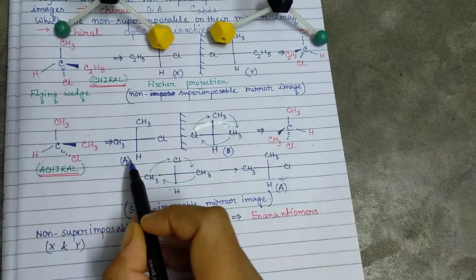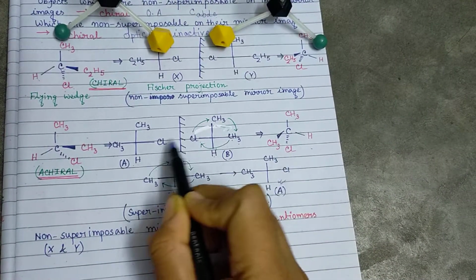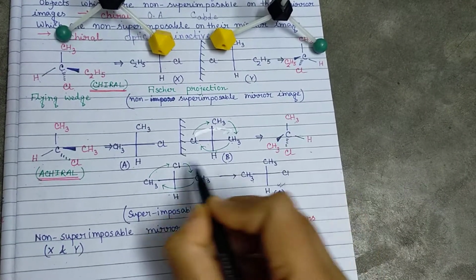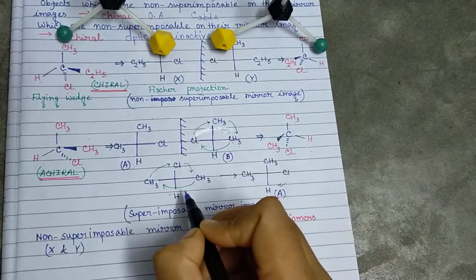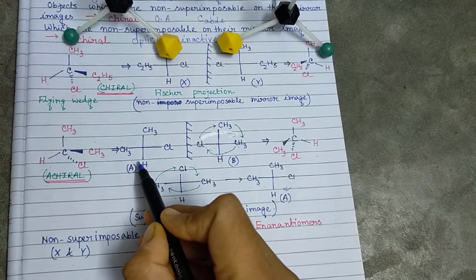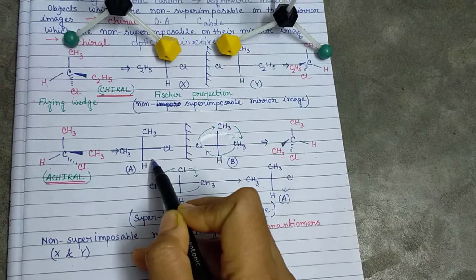Now we can see the previous one and the mirror image of this molecule A is coming out the same. So these two are the same molecule and these two are also the same molecule. So the mirror image of this molecule is superimposable.